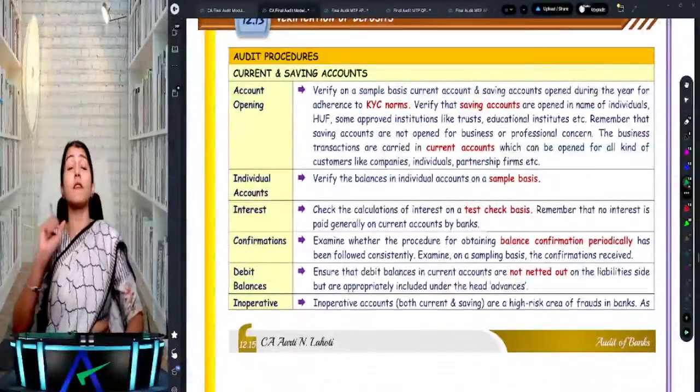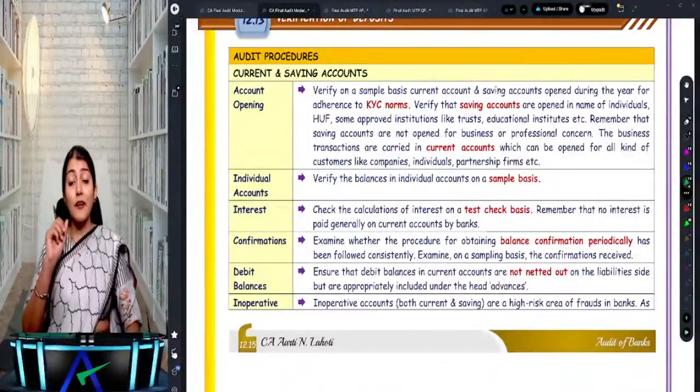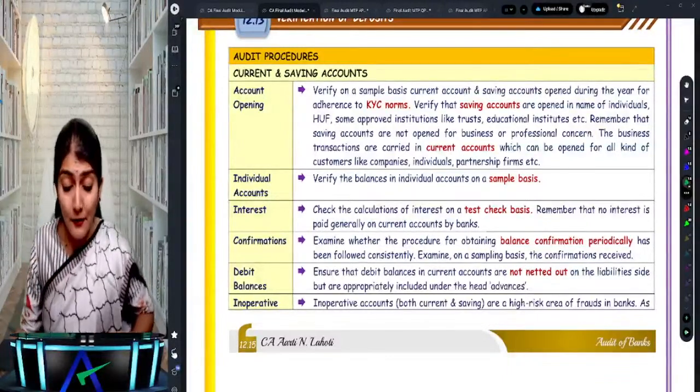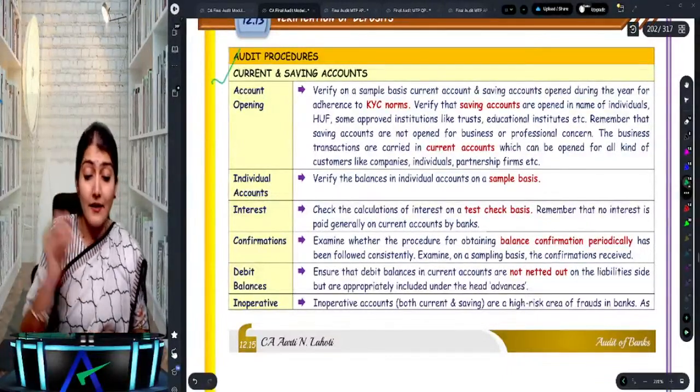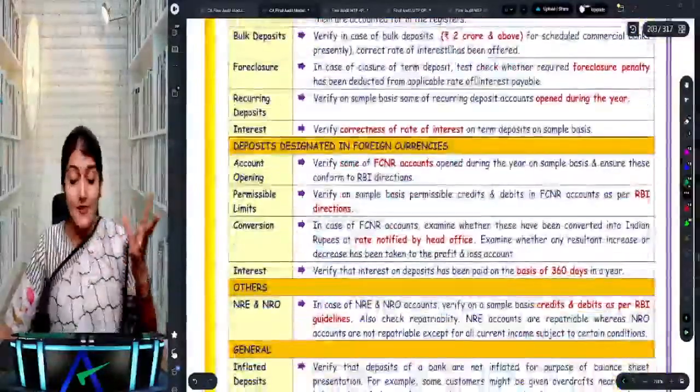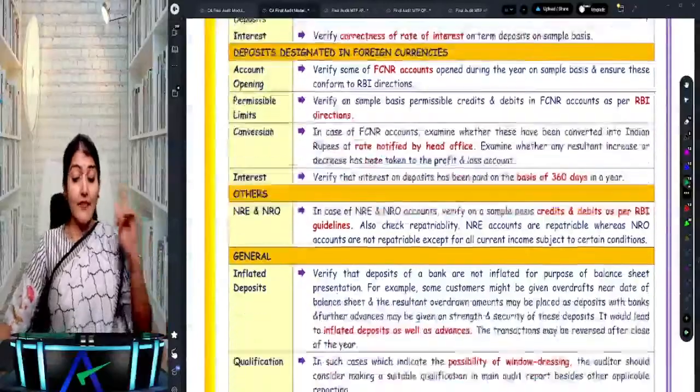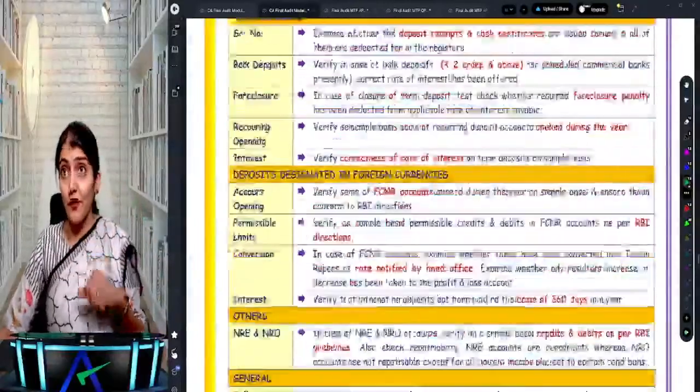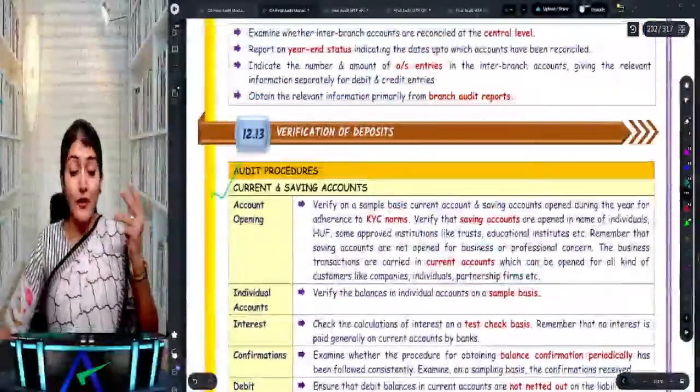Then after the advances, you have a very interesting discussion regarding the verification of the deposits of the bank. What are the different types of deposits that they are talking about over here? One, the current and the savings account. Then the term deposits. Then the deposits designated in foreign currency, and then the others and the general points. So that's regarding the verification of the deposits.